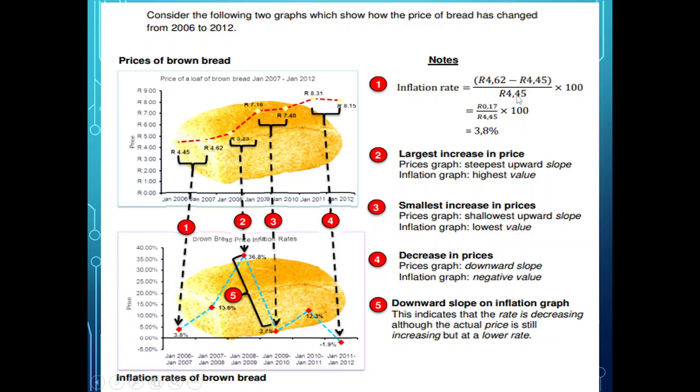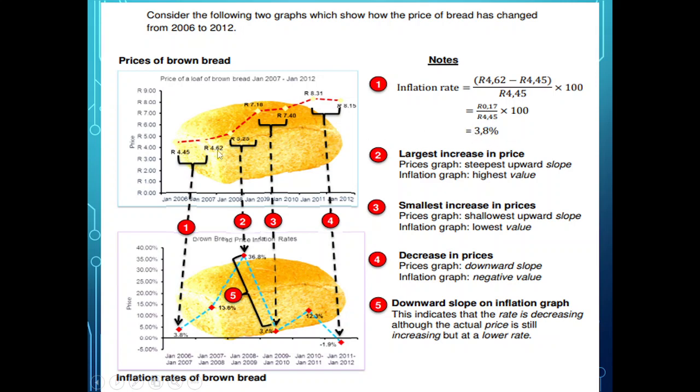Okay, maybe that's why I was wrong earlier. So it was 4 Rand divided by, yes, the old price, which is 11. I was right. Okay. I was just calculating it again. So this price here from 4 Rand 45 to 4 Rand 62 in a year is a 3.8%